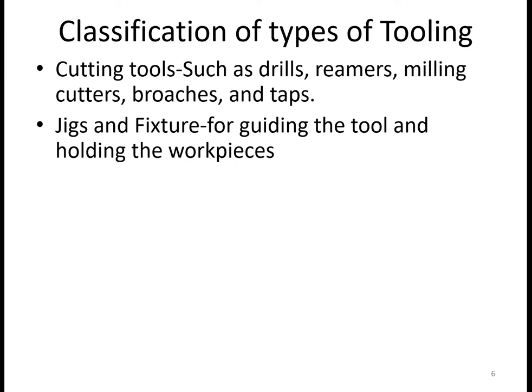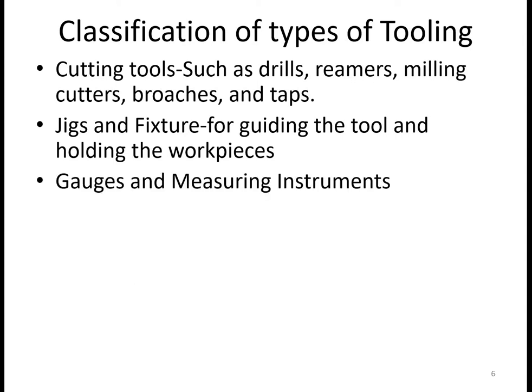In short, what is meant by jigs and fixtures? Jigs and fixtures are the workpiece holding and tool guiding elements. This jigs and fixture is again one of the hardwares required for manufacturing, and that's why it is one of the types, or one of the classifications, of tooling which we require.